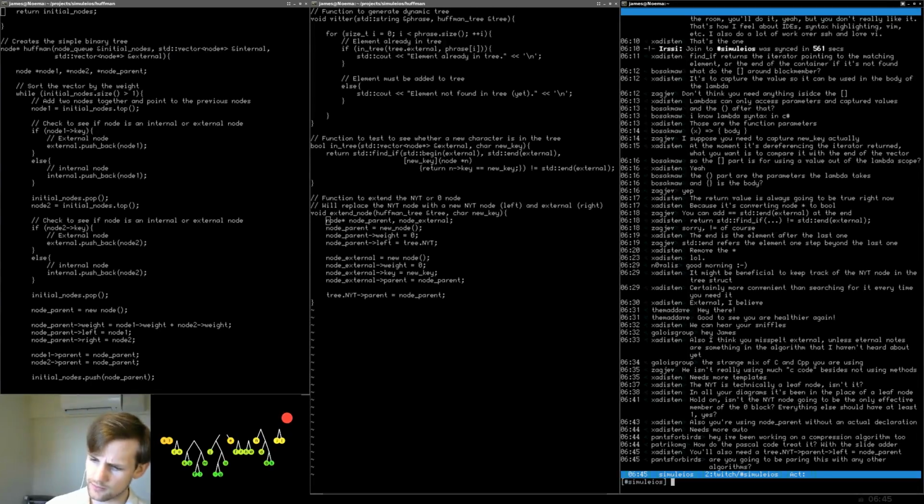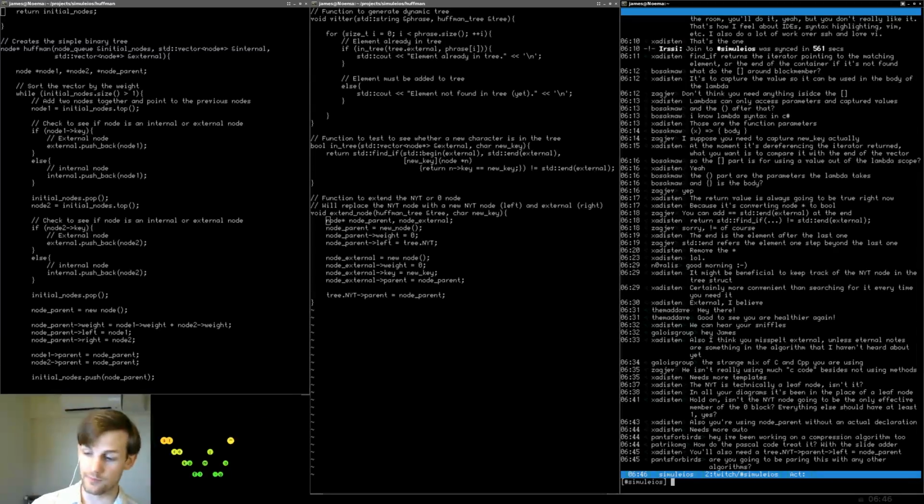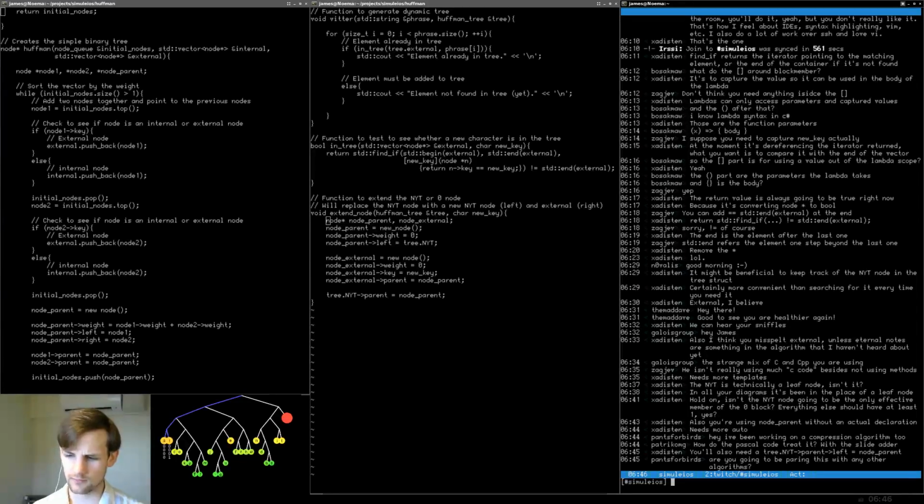Wait, why? Wait, Zadison, what you're saying is that I don't understand. So you're saying that the not yet translated node, which is on the left of the parent node, you want me to set the not yet translated node equal to node parent?